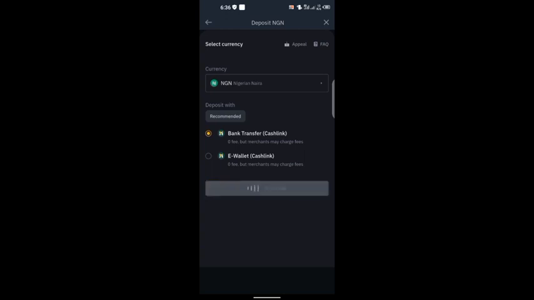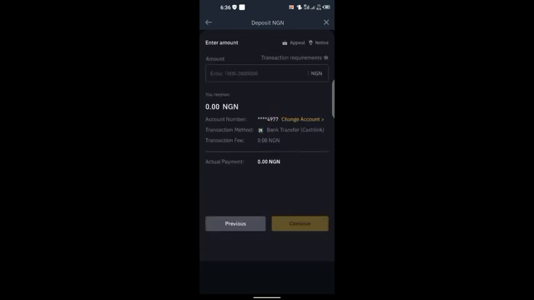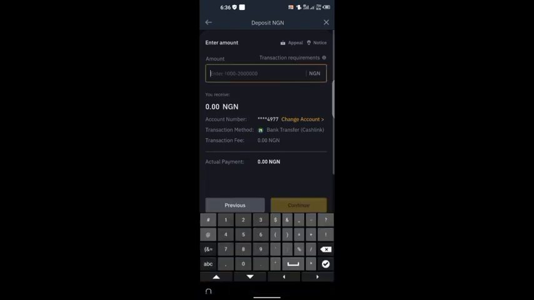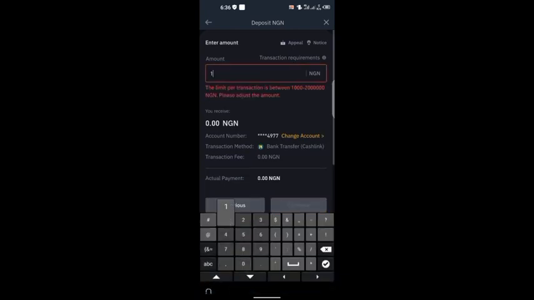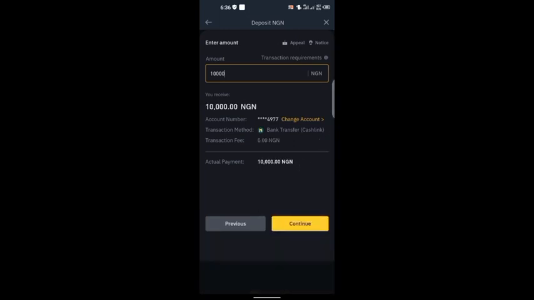On Binance's part, Binance charges no fee for all of these transactions, at least not for now. So Binance will not charge you anything. Once you click that, you type the amount you want to deposit. Let's say you want to deposit 10,000. You can see the minimum is 1,000 naira. So you type 10,000 naira, the amount, and then click continue.